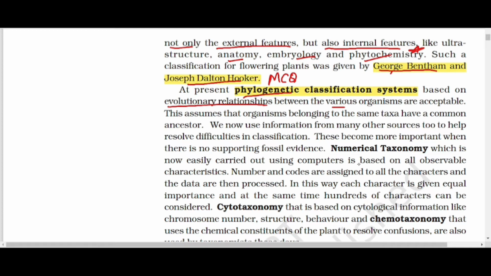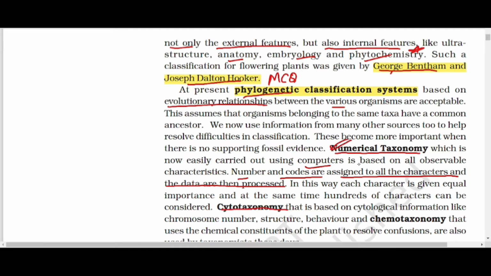Now, in the meantime, we use computers for the characteristics, which is numerical taxonomy. Numbers and codes are assigned to all the characters and the data are then processed. If we use a computer for the observable characters, then it is numerical taxonomy.